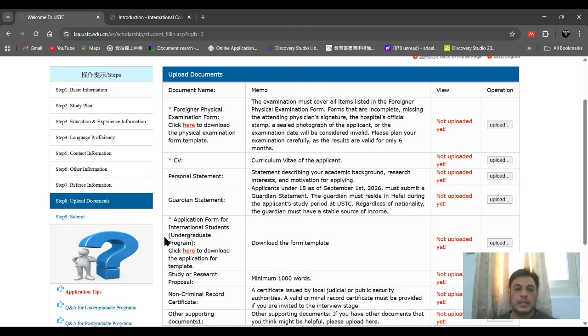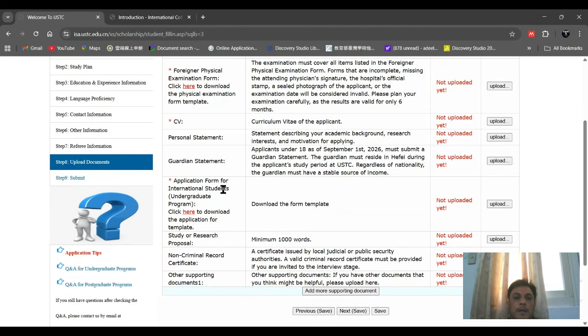Application form for international student undergraduate program: you can click it here, you can download the form, and they also mention a lot of information there. You have to complete all of the information on the application form, and then upload it here. Study or research, non-criminal record, other supporting documents, you can upload all of the documents here. Non-criminal record, you can get that one from the police station. If we check that one here, then click here to download the application template.